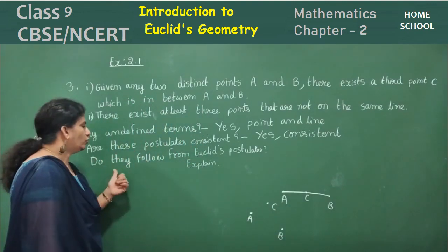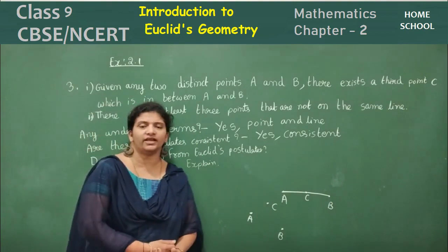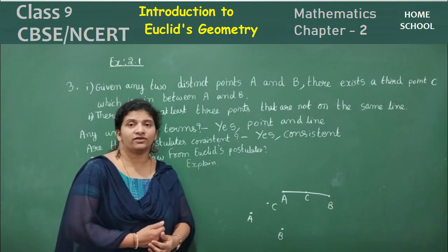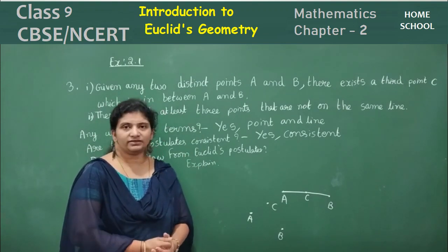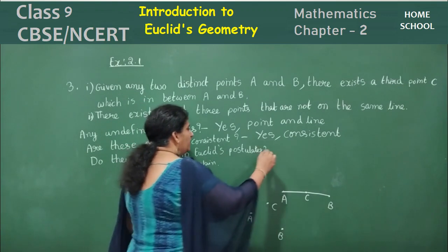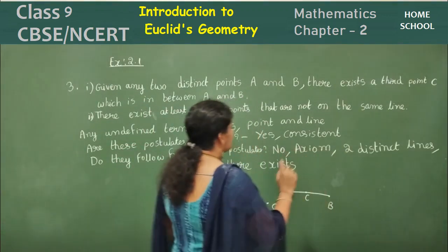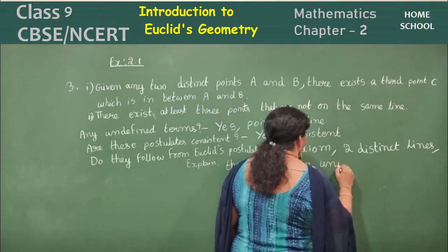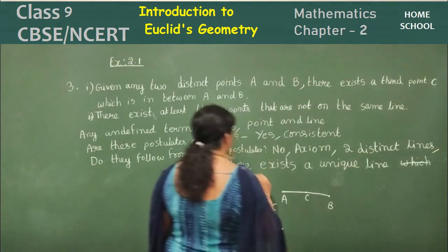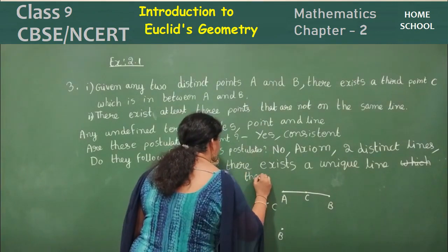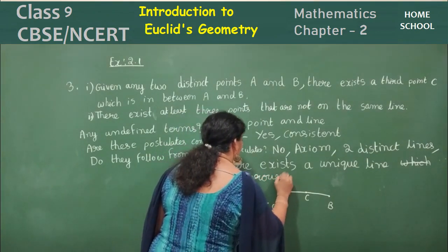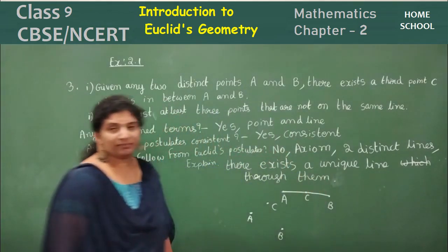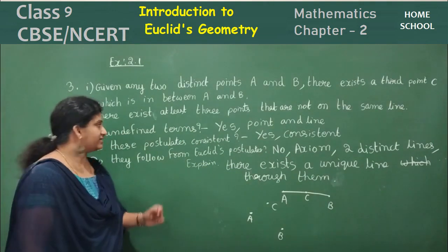Third one: do they follow from Euclid's postulates? No, they won't follow from Euclid's postulates. Then what are these following from? They are following from the axiom: given 2 distinct points, there exists a unique line through them. This is your axiom.